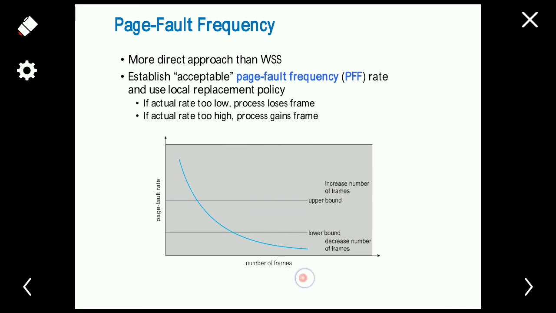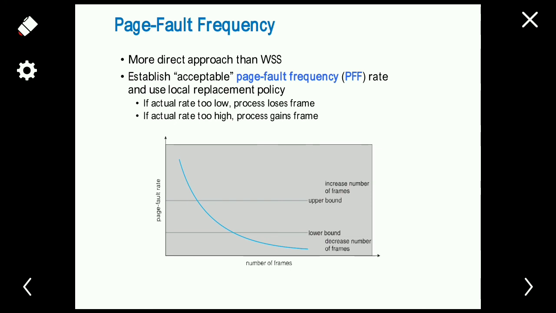As the number of frames increases, if the page fault rate is too low, it means that the process has more frames than needed.